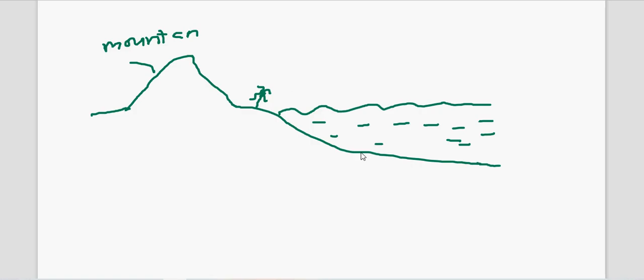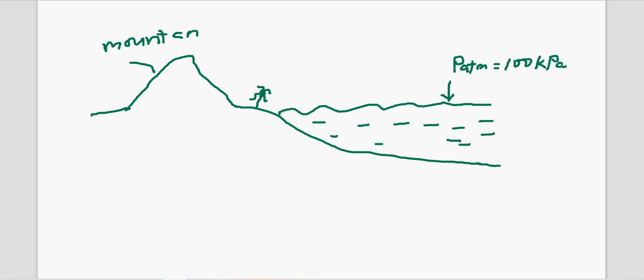Okay, so this is the sea level. Sea level means that atmospheric pressure is acting on the sea level. So here I put P atm equal to 100 kilopascal.